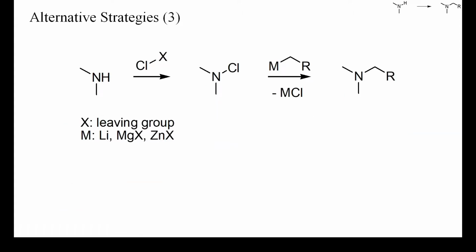One strategy suitable for the preparation of sterically crowded amines is conversion into an intermediate chloramine followed by chloride displacement with a strong carbon nucleophile, for instance a Grignard reagent. Chloramines are not very stable and readily eliminate chloride to yield an imine if the amine has alpha hydrogen atoms.